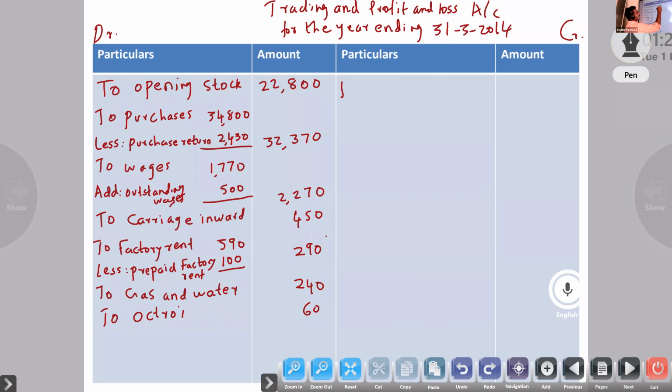Then credit side, by sales 72,670. Sales return is not there. Then by closing stock, given in the adjustment, 10,000.